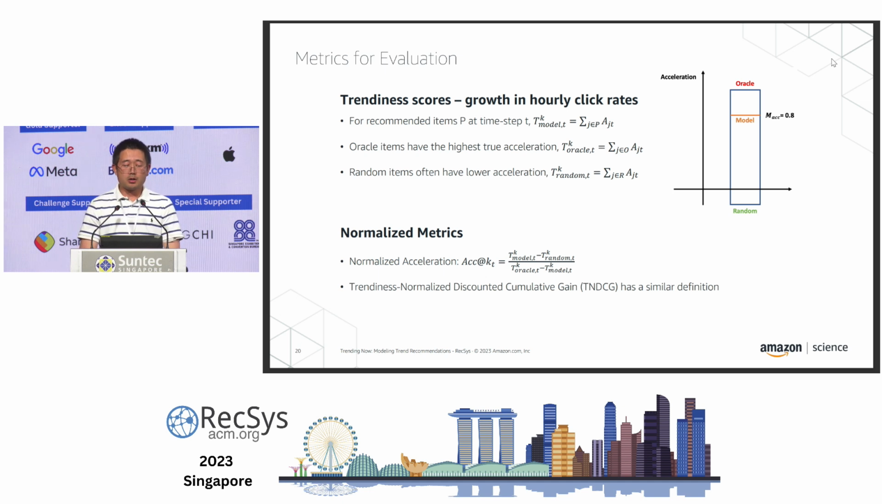We also have Oracle trendiness scores, which is coming from the items with the highest true accelerations from hindsight. Finally, we have random items which generate some acceleration patterns which are used as baselines. So we pick to report the normalized metrics based on the relative positions of the model predictions between the Oracle prediction and the random prediction. We also have a trendiness normalized discounted cumulative gain score, which is defined in a similar way.